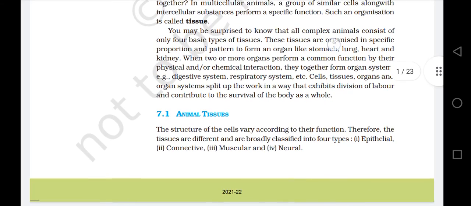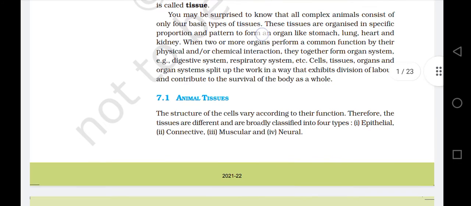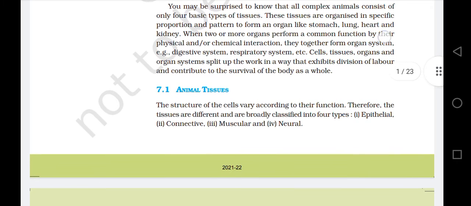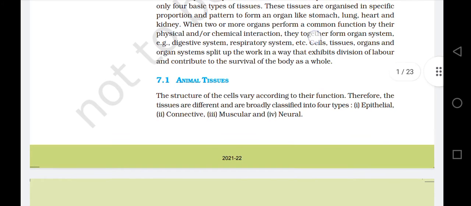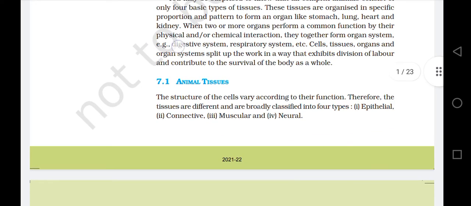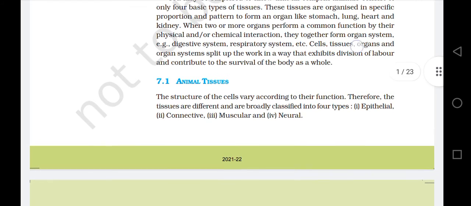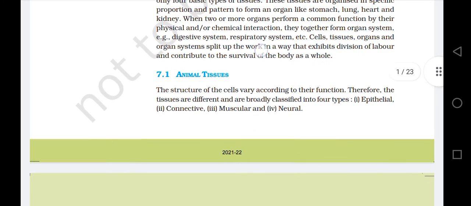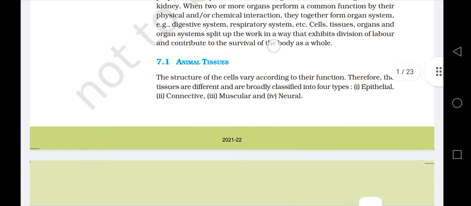These tissues are organized in specific proportion and pattern to form an organ like stomach, lungs, heart, and kidney. When two or more organs perform a common function by their physical and/or chemical interaction, they together form an organ system, for example digestive system, respiratory system, etc. Cells, tissues, organs, and organ systems split up the work in a way that exhibits division of labor and contributes to the survival of the body as a whole.